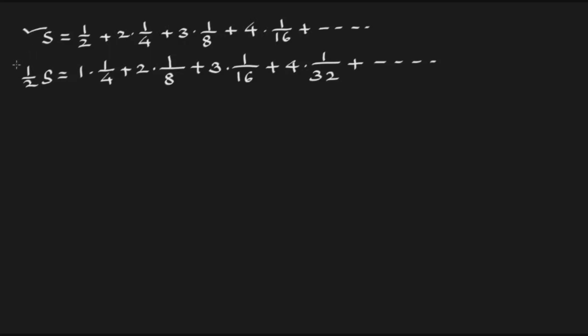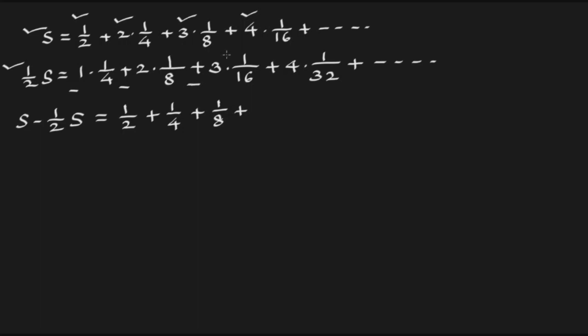Now this S minus S/2 will be, we subtract the like terms. So this half minus 0 is half, plus 2 times 1/4 minus 1 time 1/4 is 1/4, plus 3 times 1 upon 8 minus 2 times 1 upon 8 is 1 upon 8, plus 4 times 1 upon 16 minus 3 times 1 upon 16 is 1 upon 16, plus so on.